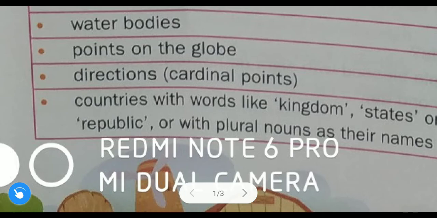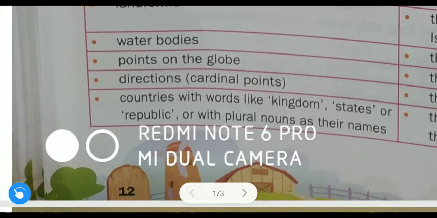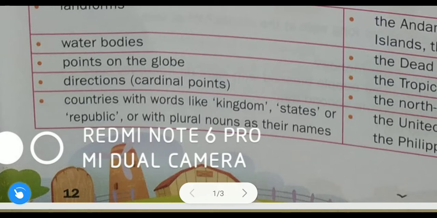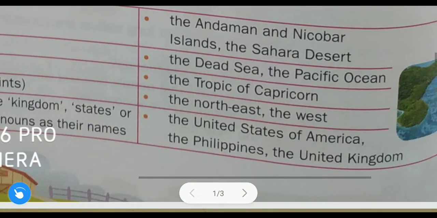Even we use the in front of some specific countries. Countries with words like kingdom, states or republic in their names. In the names of the countries wherever kingdom, states, republic are used, or with plural nouns as their name, wherever the country's name is plural, there also we use the. You will understand from the examples.